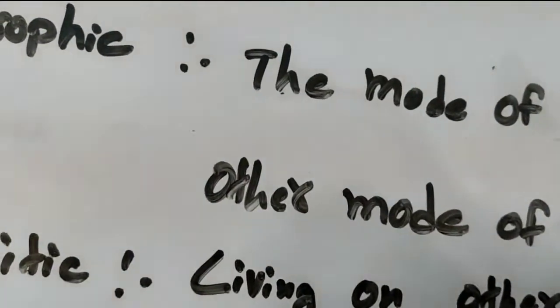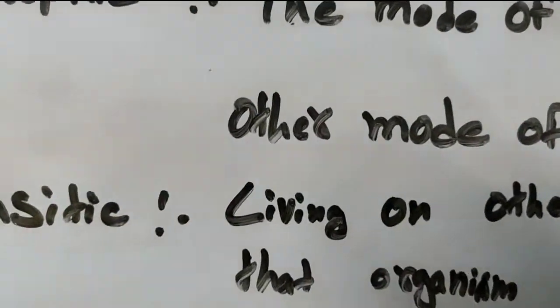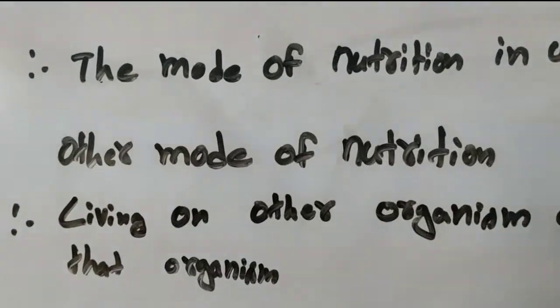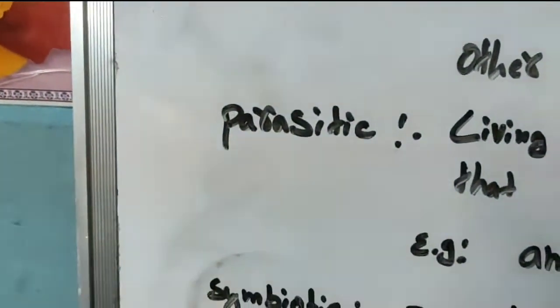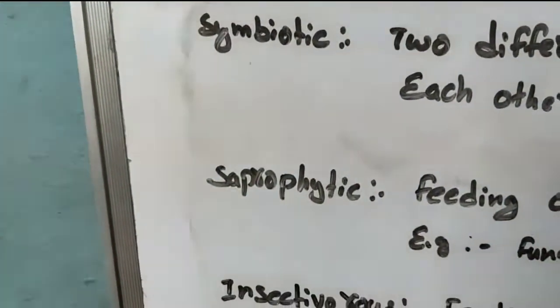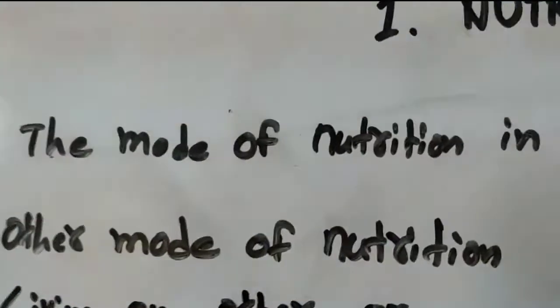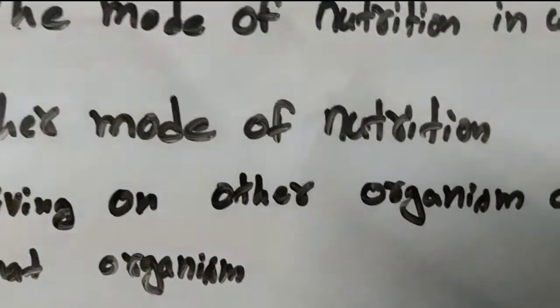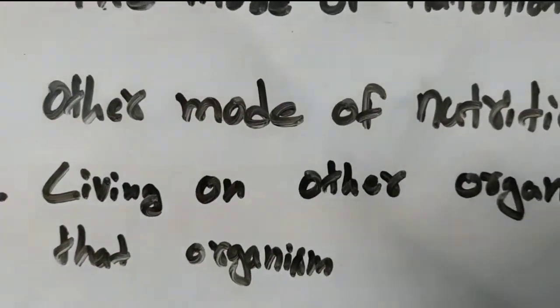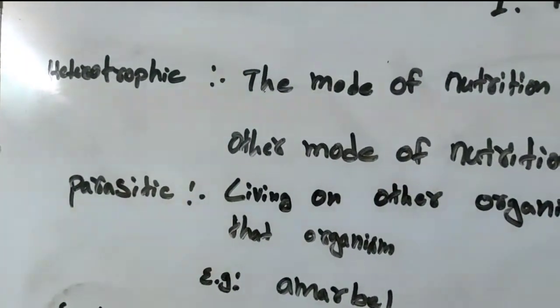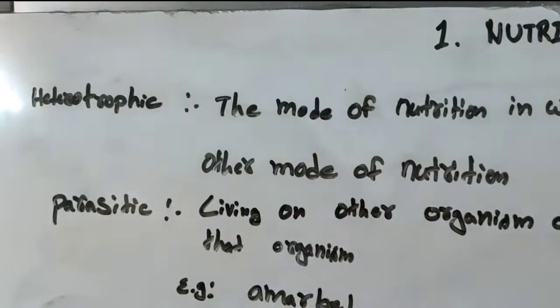Other than the autotrophic and heterotrophic modes of nutrition, some other modes of nutrition are also present. What are the other modes of nutrition? They are parasitic, symbiotic, saprophytic and insectivorous plants. Why these other modes of nutrition? We may get the doubt, since there is an autotrophic mode of nutrition for plants, and a heterotrophic mode also.